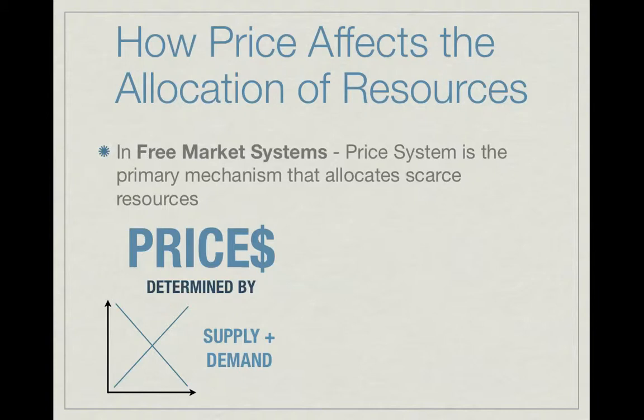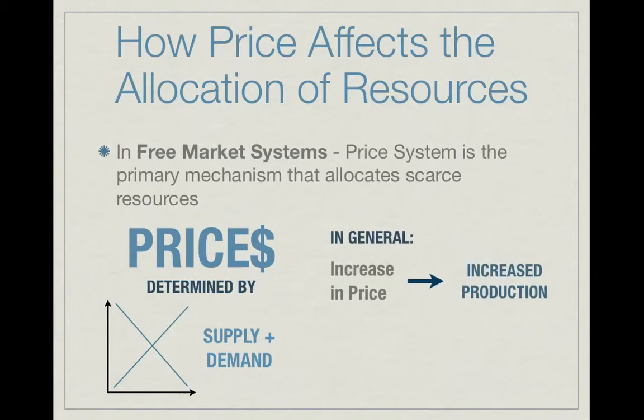Since most producers wish to maximize their profits, an increase in prices may be an incentive for producers to increase allocation of resources to the production of a good or service, or to enter the market. A decrease in price may send signals to producers to decrease allocation of resources to the production of the good or service, or to leave the market.